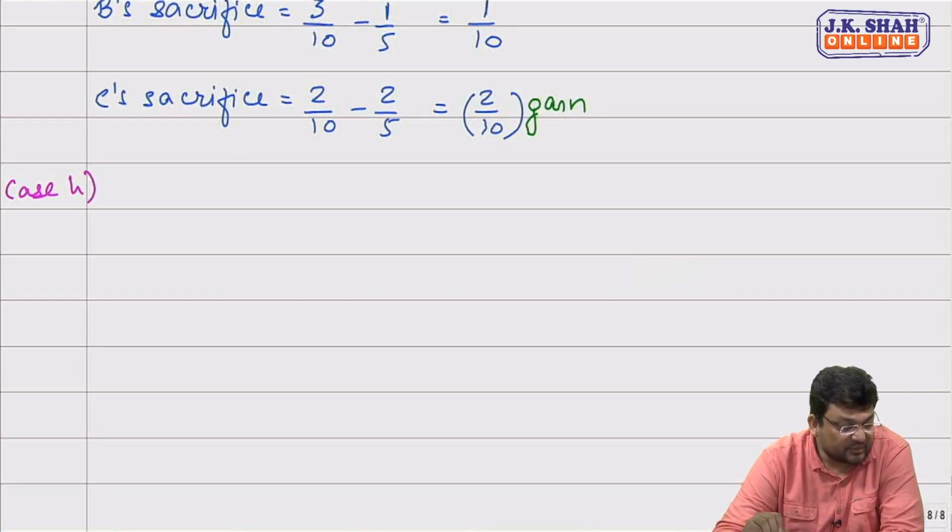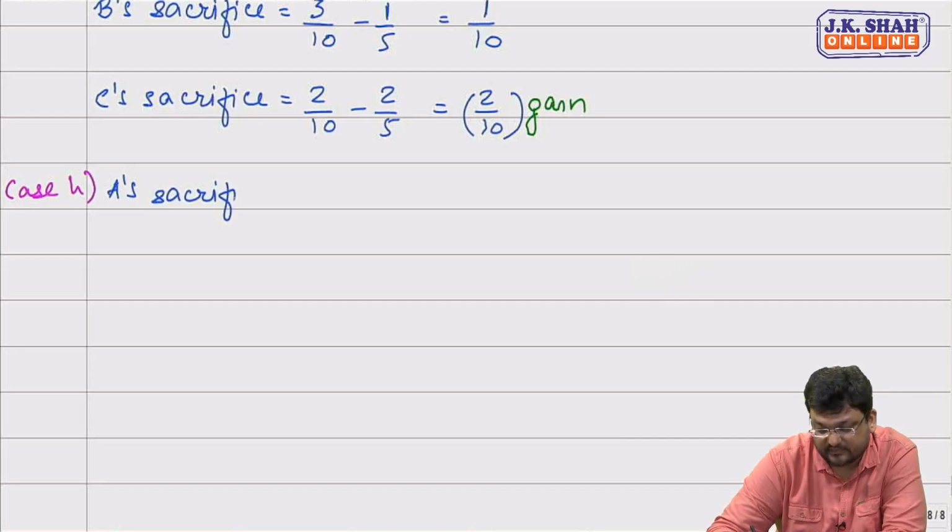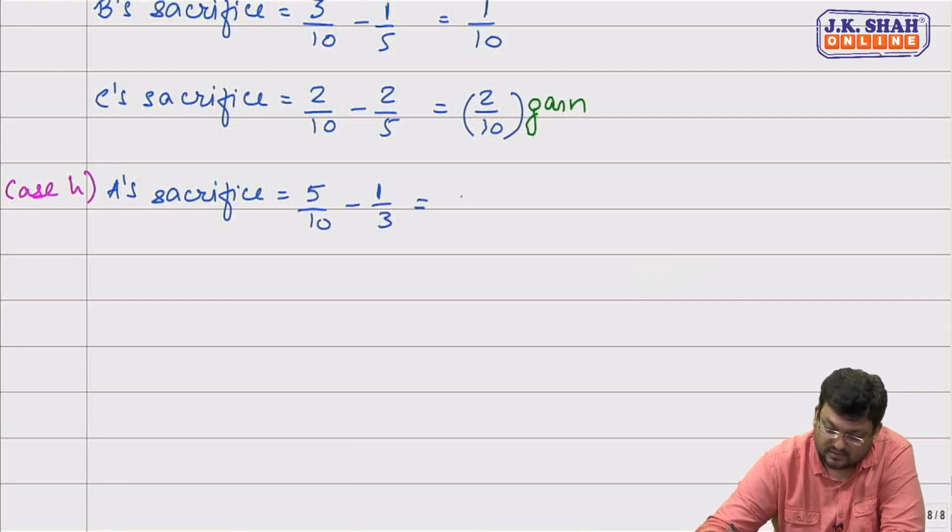A, B, C decide to share future profits and losses equally. So, how much will be A's sacrifice? A's old share is 5 by 10 and his new share is 1/3, so he sacrificed 5 by 30.